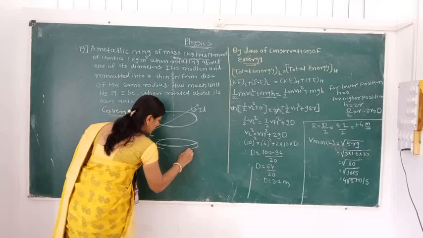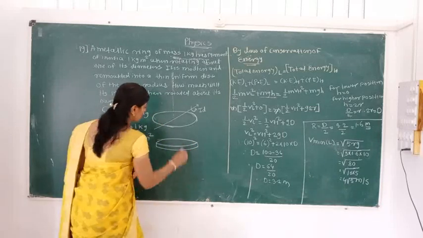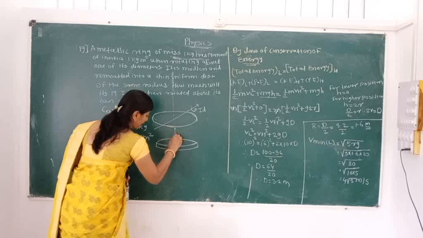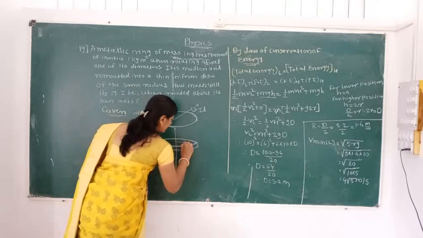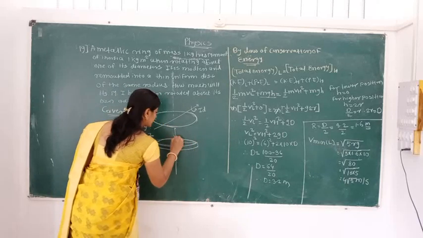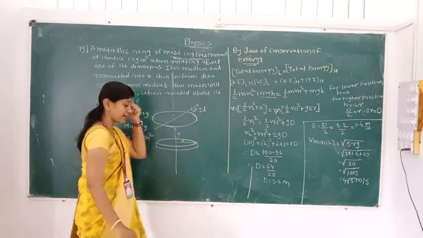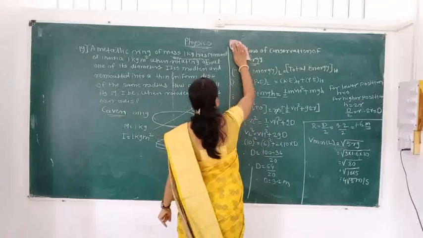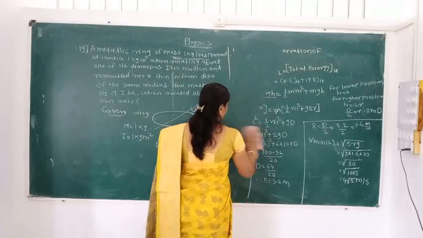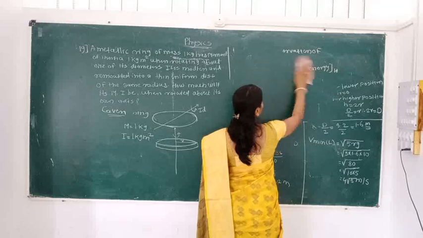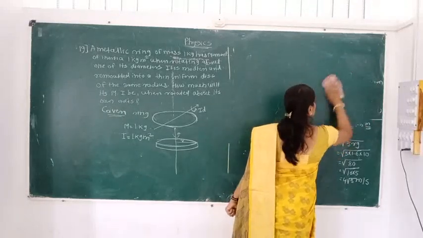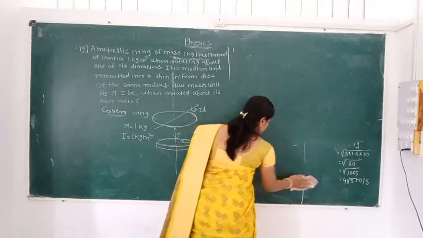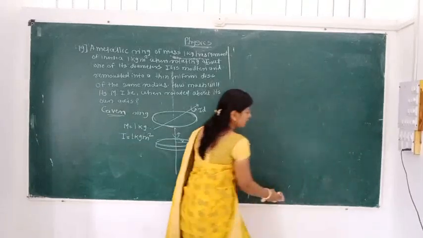The radius is also similar. That means there are no more changes. Here is the R, and here we have to find out the moment of inertia of a thin uniform disc, with the axis passing through the center. Very simple, you only have to understand: no changes in the mass, no changes in the radius.